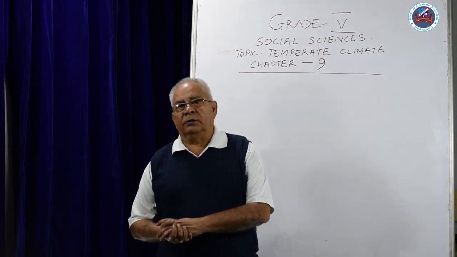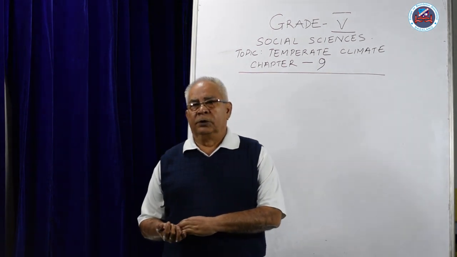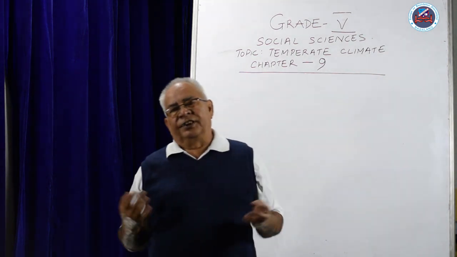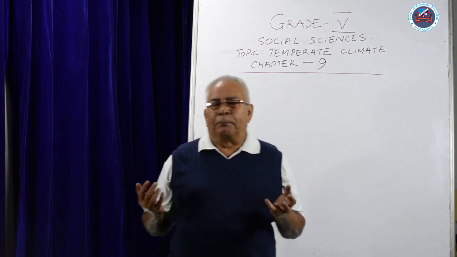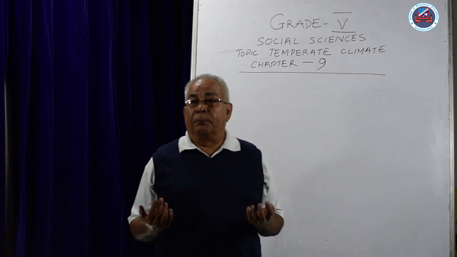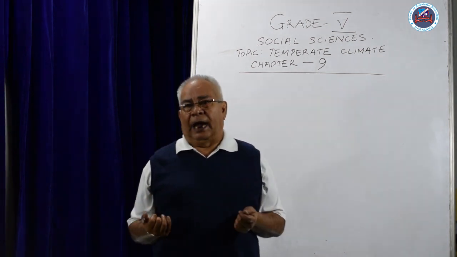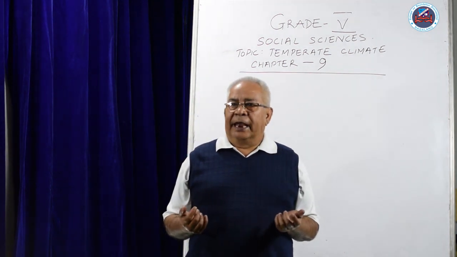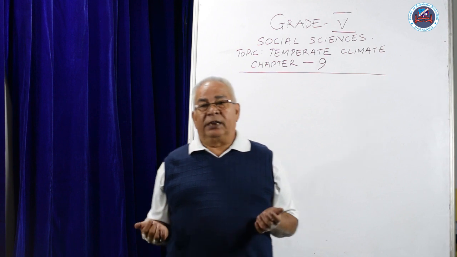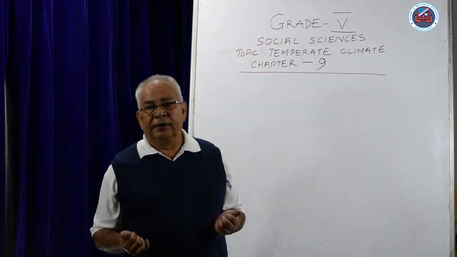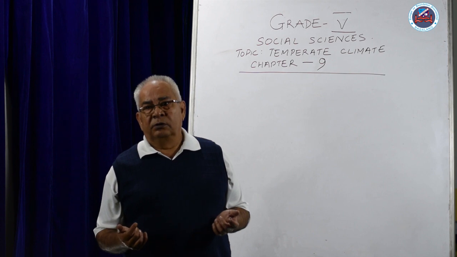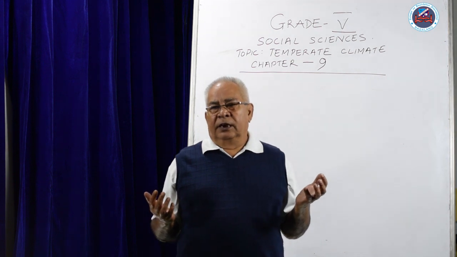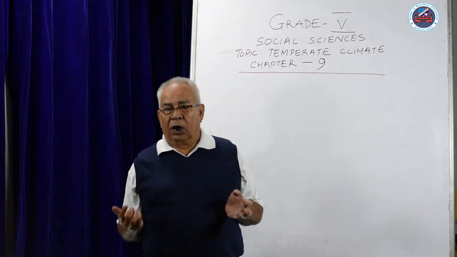Now we are going to talk about the people of this region. People of the temperate zone or the temperate belt. You see, these regions are well populated, not overly populated, but well populated due to the favorable climate and the huge plains, which support extensive farming like wheat, maize, barley, rye, and oats. This region is known as the granary of the world.